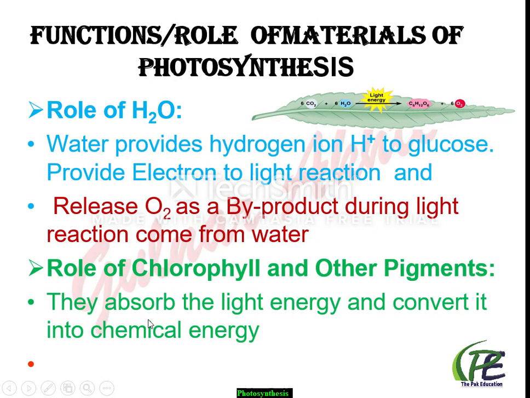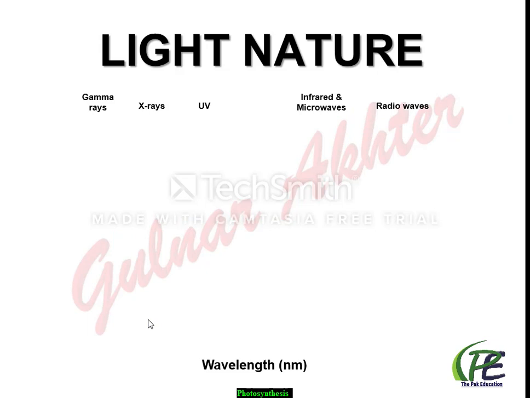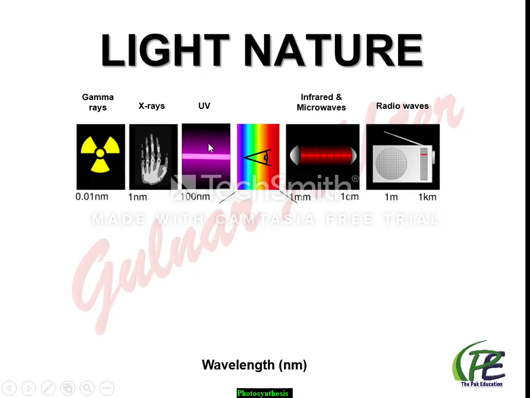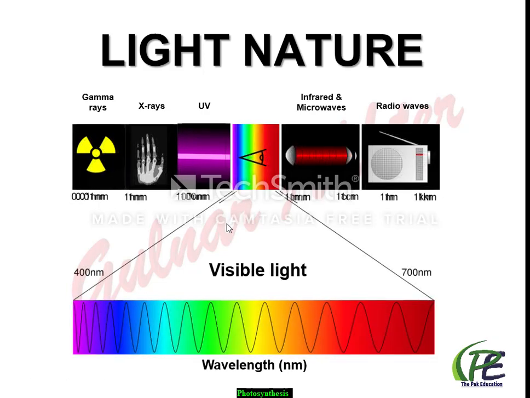Now start the next topic, the other properties of light and pigments. सबसे पहले हम डिस्कस करते हैं लाइट को. What do you think, which kind of radiation is used in the photosynthesis process? From the sun, three kinds of radiation are emitted. One is the UV radiation, another is the infrared, and another is the visible light or white light. And you have also heard the names of other kinds of radiation like X-rays, gamma rays, radio waves. So again, the question, are all these kinds of radiation used in photosynthesis? The answer is no. Only the visible light or white light is used during photosynthesis.